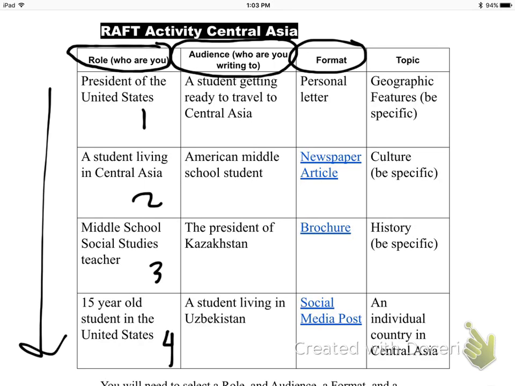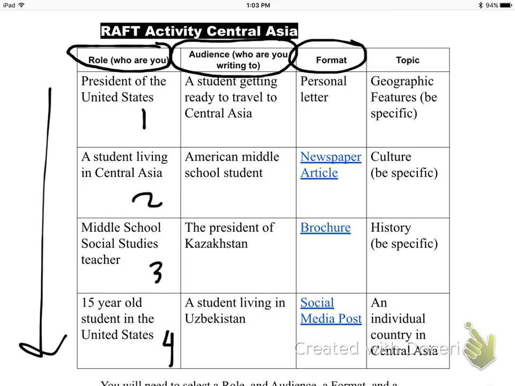But you'll notice that newspaper, article, brochure, social media post, those are all hyperlinked in blue. If that's a format that you want to use, if you actually click on it, it's automatically going to take you to that format that you can use. Now, we've done this before with the newspaper where I give you the format and you have to erase the title, put in your own title, get rid of the picture, put in your own picture. So if that is what you want to do, you have those 3 options as well.